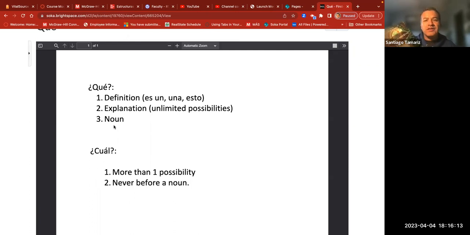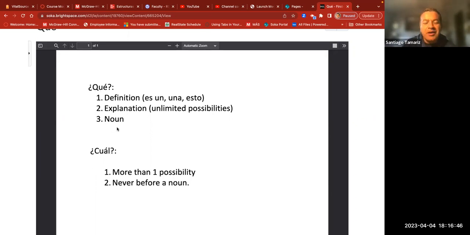That is wrong, because libro is a noun, and the word that we're looking for is right before it. ¿Qué libro? ¿Qué profesor es de Perú? What teacher is from Peru? In this case, it's me. You would never say, ¿cuál profesor es de Perú? Because profesor is a noun, you will have to use qué in any situation. Before a noun, always qué. So these are the three possibilities.